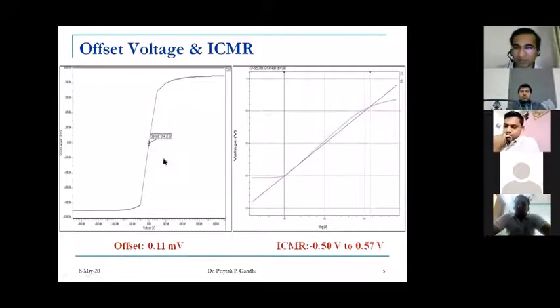Again, this is the offset voltage that has been measured, and this is the ICMR range that we have taken. See that this is the range through which the comparator functions normally. So we should try to keep the comparator or any circuit to work in this range.